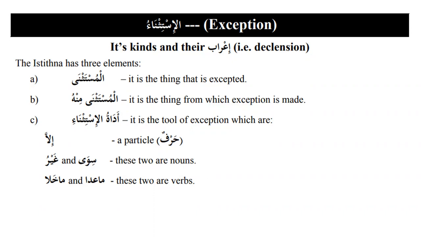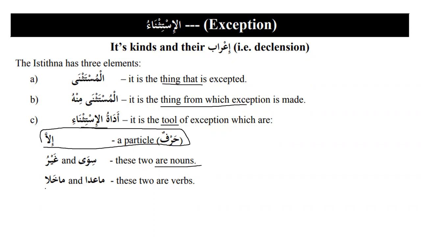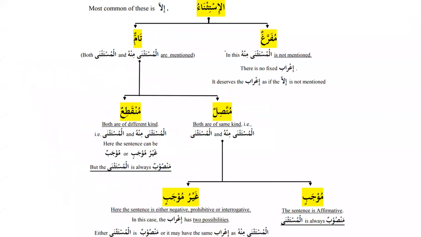So as I said in the beginning of the lesson, what is more important is to understand the terminology, like al-mustathna, the thing that is excepted, and al-mustathna minhu, the thing from which the exception has been made, and adat al-istithna, the tool of exception. And we have seen that illa is a particle, siwa and ghayru are 2 nouns, and ma'ada and ma'khala are 2 verbs. And that's what we have seen today, that al-istithna can be tammun or mufarraghun.